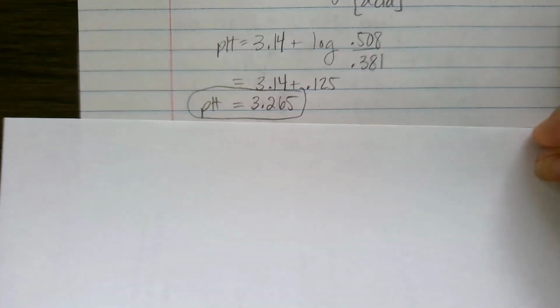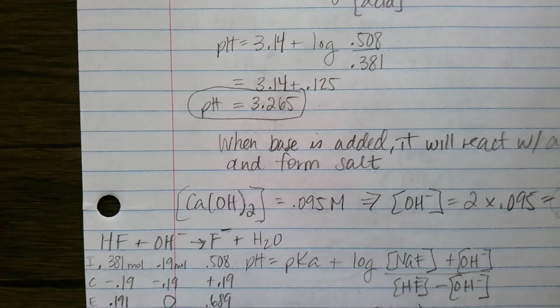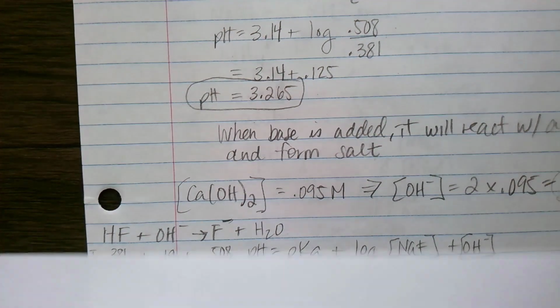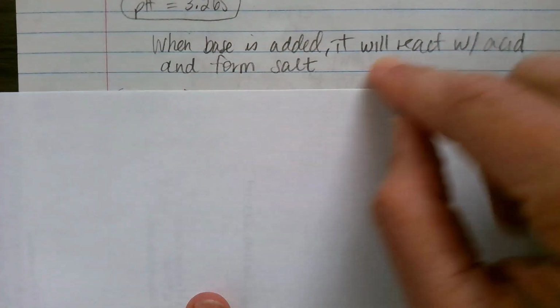Now what happens when I add the calcium hydroxide? When a base is added, it's going to react with the acid and form salt.